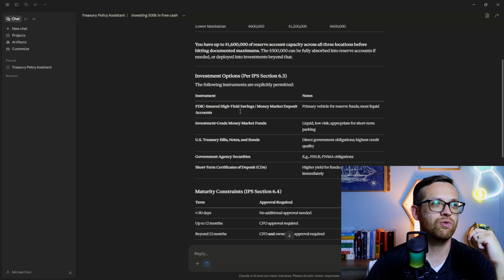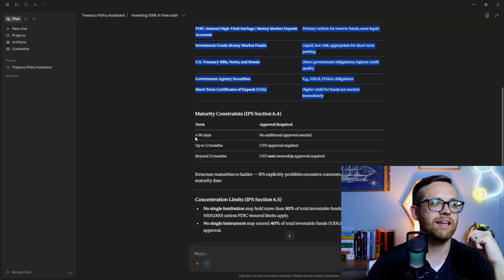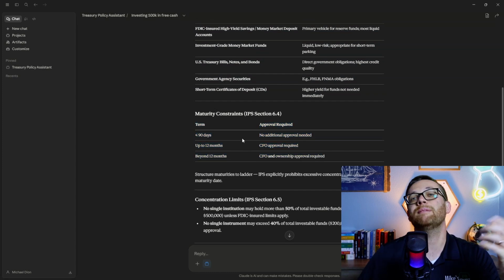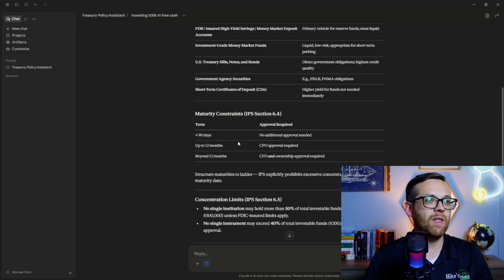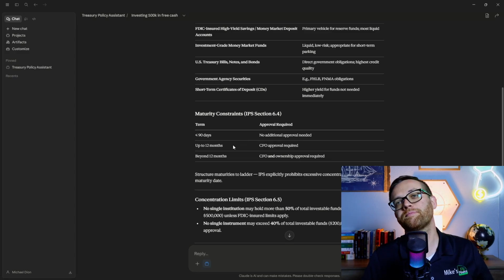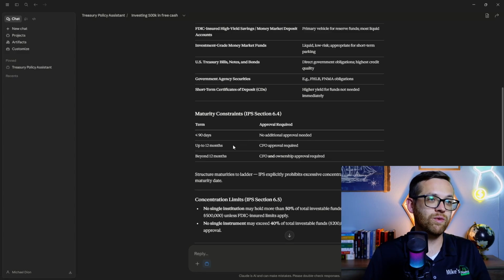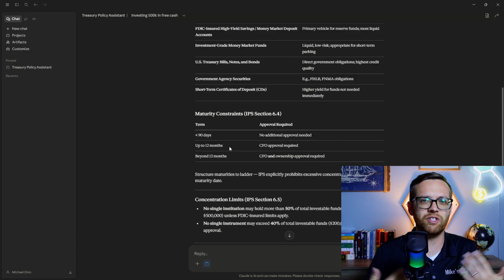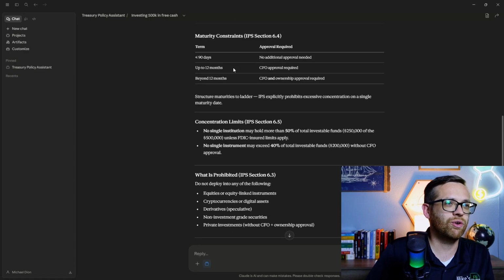So these are the approved investment options. This is what I can do with the cash. And based on the maturity, these are approvals. So if it's less than 90 days, no additional approvals needed because we want the Treasury team to be able to manage cash. Up to 12 months, CFO approval. If I'm going to go beyond 12 months, I need CFO and I need the ownership. That could be the board. That could be more senior executives. The CEO, in this case, is a chain of coffee shops. So it would be the ownership. That's all correct. Here's the concentration limits. Now, this is great. So this is from...